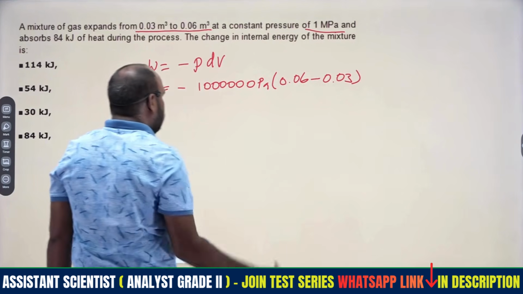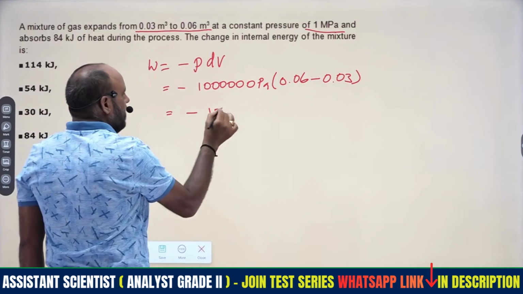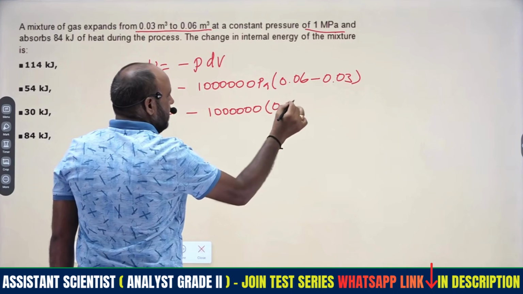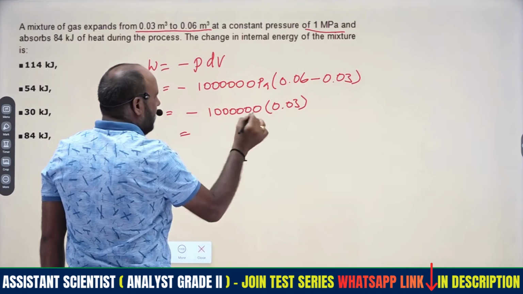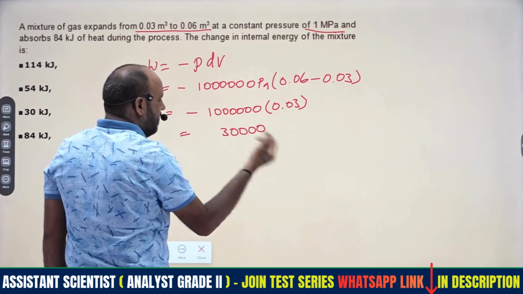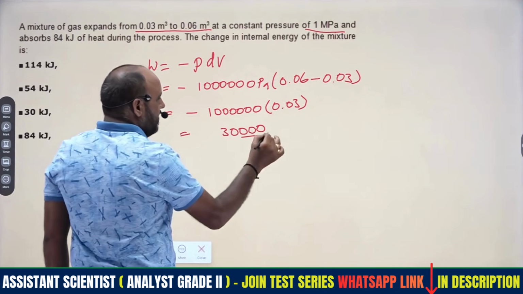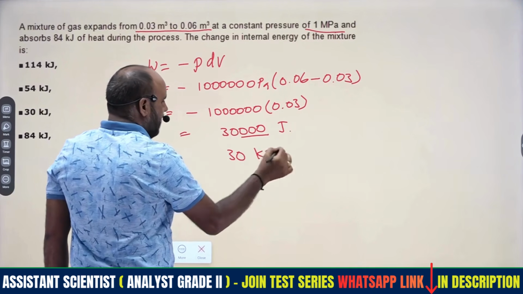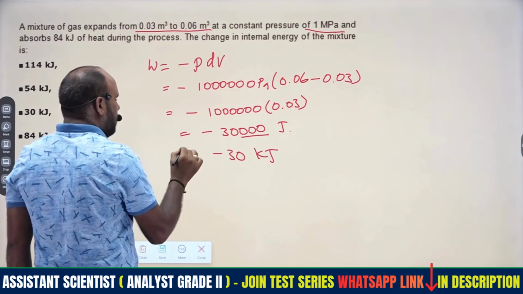So minus 1 million into 0.03, which gives 30,000. This is in joules, converted to kilojoules, that is minus 30